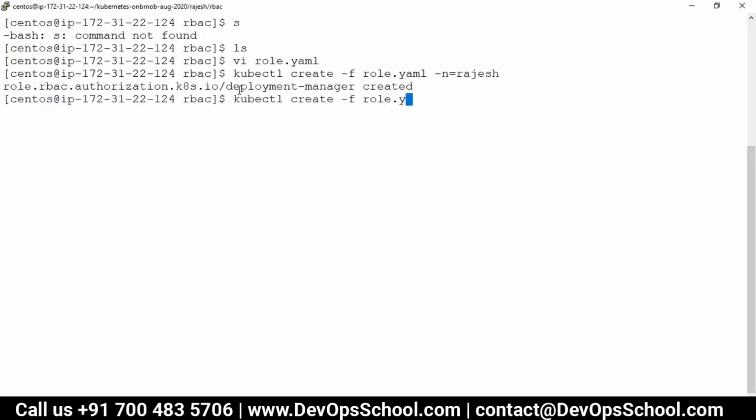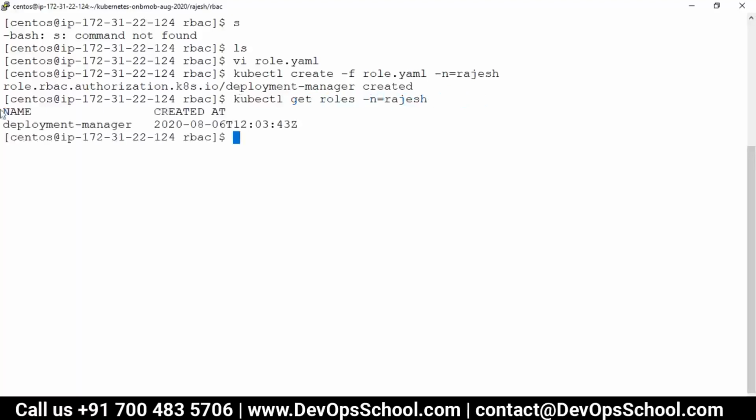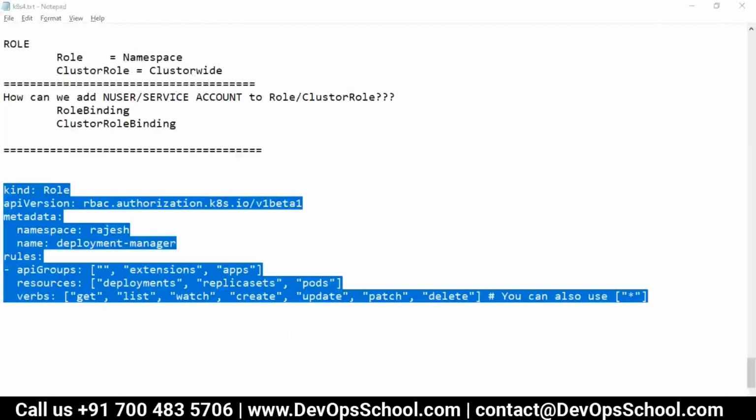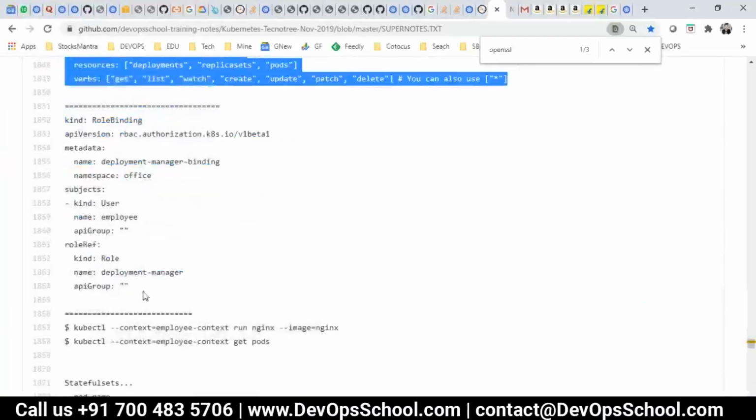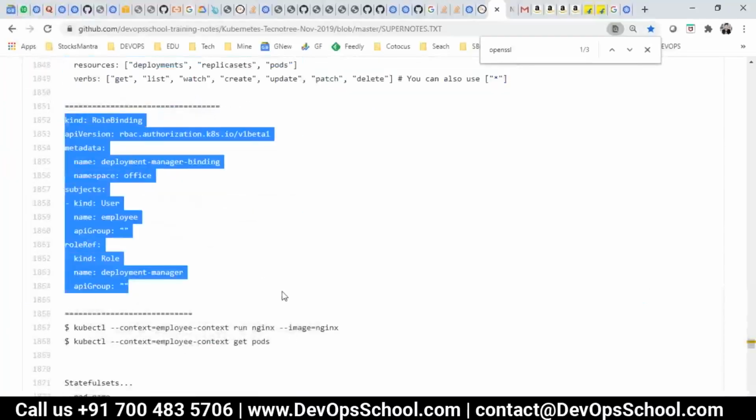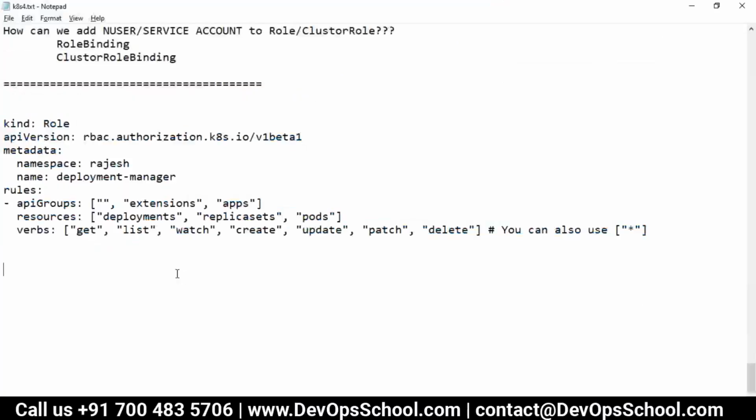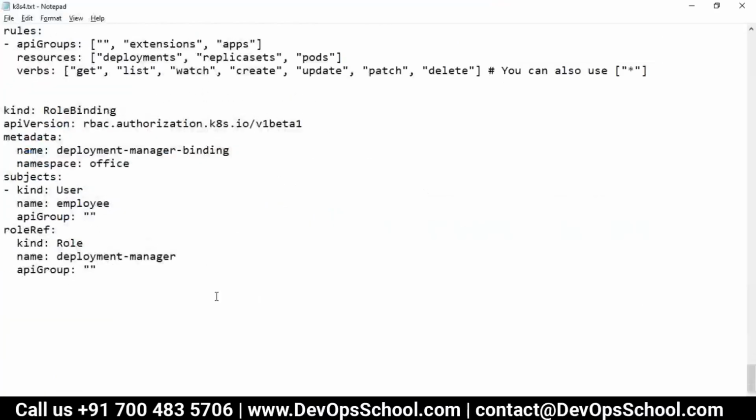Now get role -n is equal to Rajesh. So here you see that the role got created in my namespace, deployment manager. Now this role is created. Now next thing is I will do the role binding. Which role binding? That means adding a user to the role.